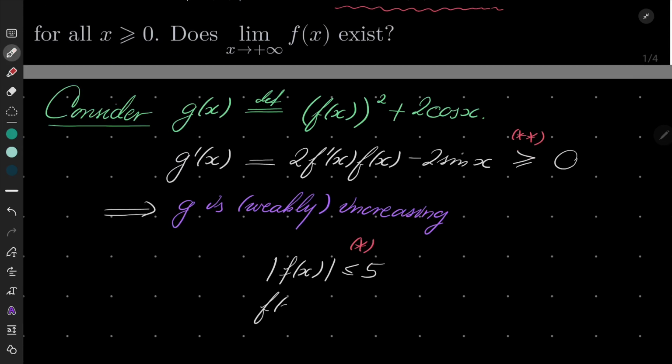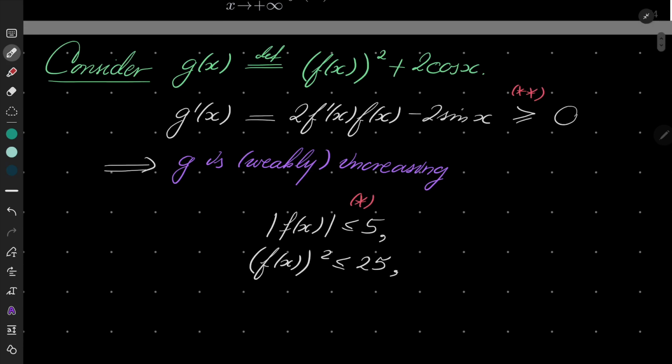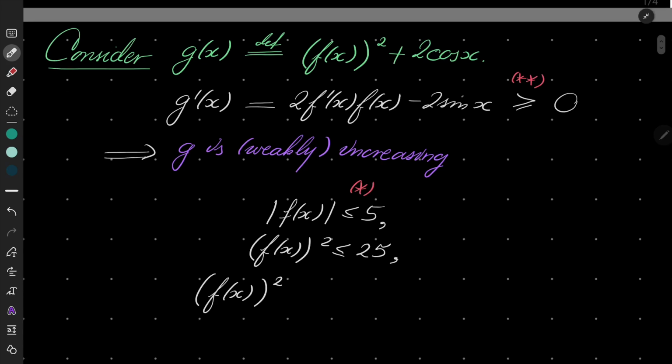So I have f of x squared is less than or equal to 25. Then I add to both sides 2 times cosine of x, and it's less than or equal to 25 plus 2 times cosine of x.